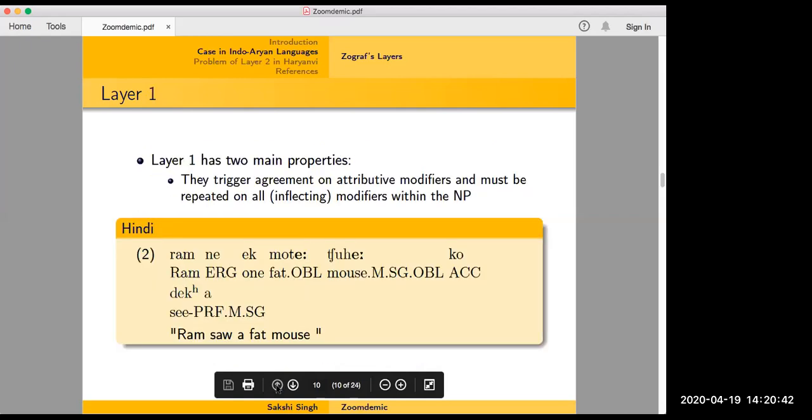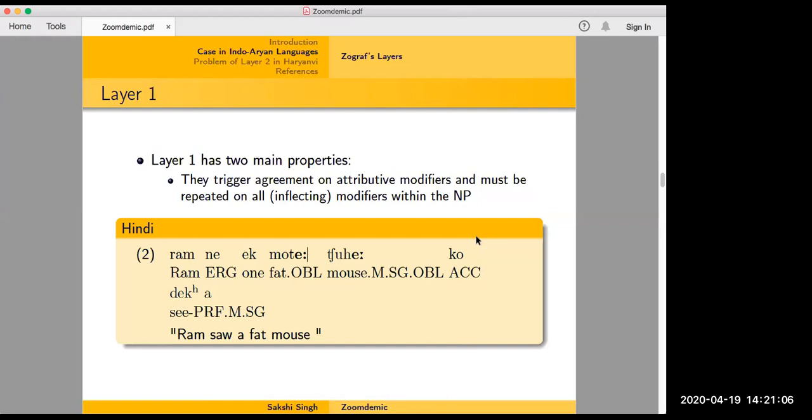Okay, any questions so far? This is layer 1. And then we're going to move on to layer 2 if there are no questions. Guys, are there any questions? I think it's fairly simple so far, but okay, Shubham has a question. Yeah, Shubham, you can unmute and ask your question. Hi Sakshi. Hi.